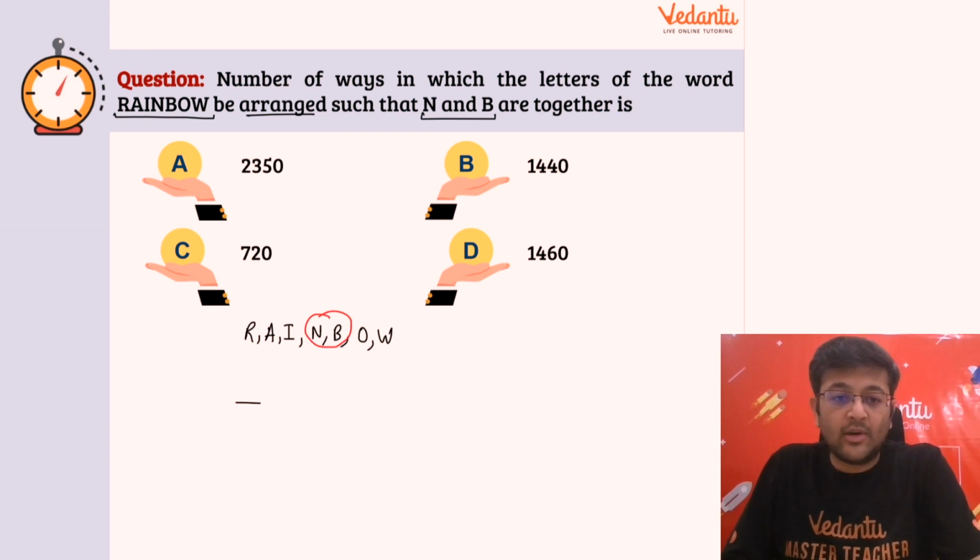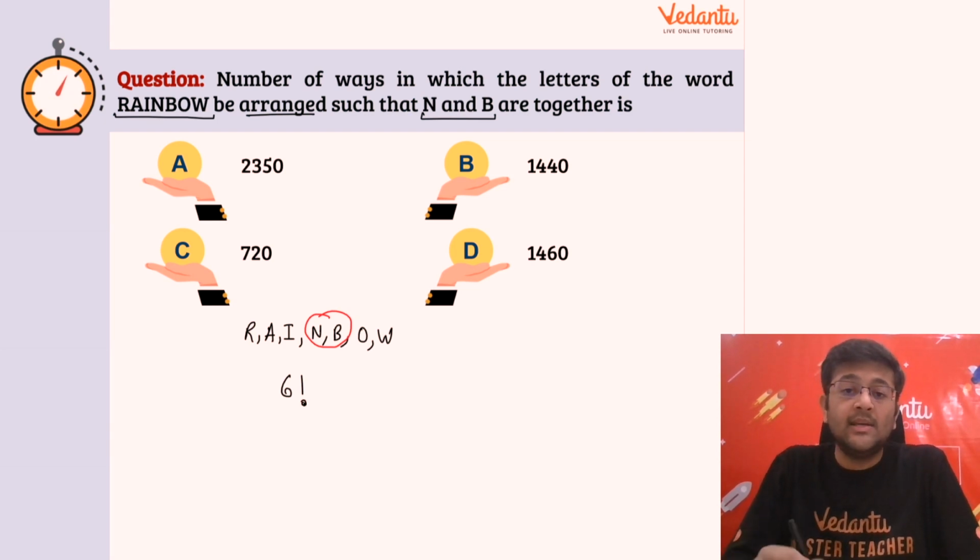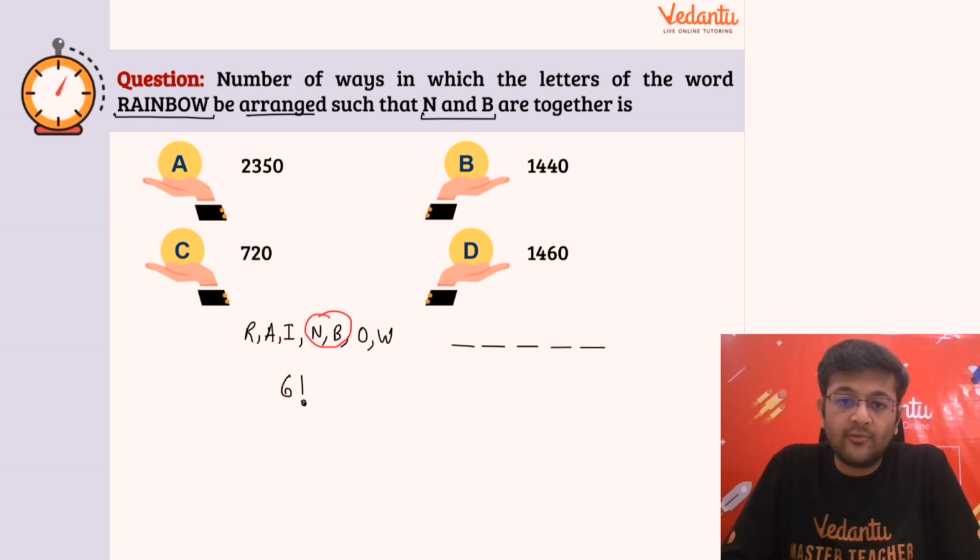So the number of ways to arrange these 6 things in 6 places will be 6 factorial, right? Because ये बहुत simple सा याद रख सकते हो guys, and also it comes from the fundamental principle of multiplication only. If you have 6 places, right? 1, 2, 3, 4, 5, 6. For the first place you have 6 options. For the next place you'll have 5, then 4, then 3, then 2 and 1 options, which results into 6 factorial.